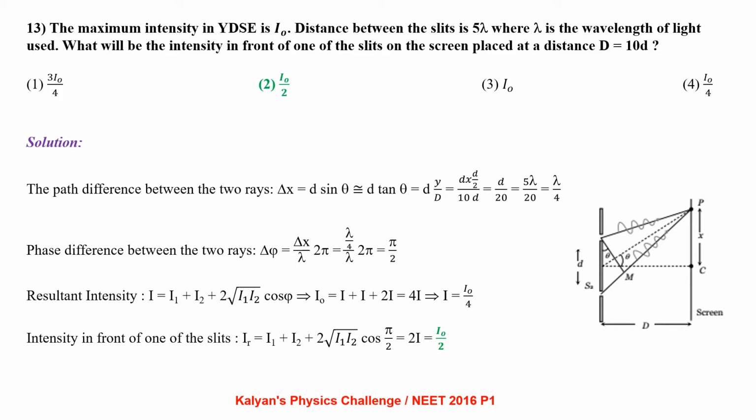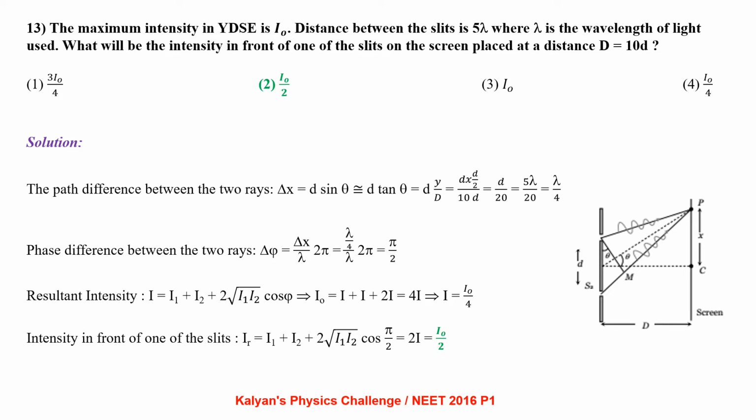We have to calculate the corresponding phase difference, which is given by the relation phase difference equal to delta x by lambda into 2 pi. So delta x we have calculated to be lambda by 4. Upon substitution, we get phase difference to be pi by 2.